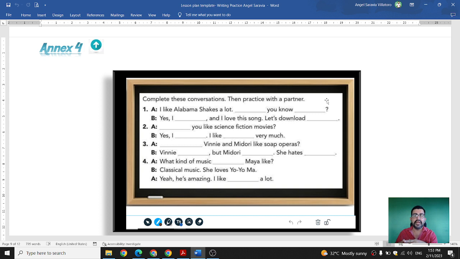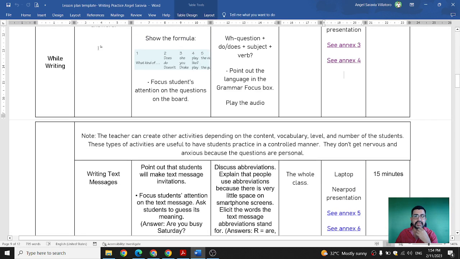For example, I like Alabama Shakes a lot, which is a song. And then for the answer, do you know it? Yes, I do. And I love this song. Let's download it. So you see, we're using do or does. We're using the object pronoun, which in this case is it. And that's for the second part.